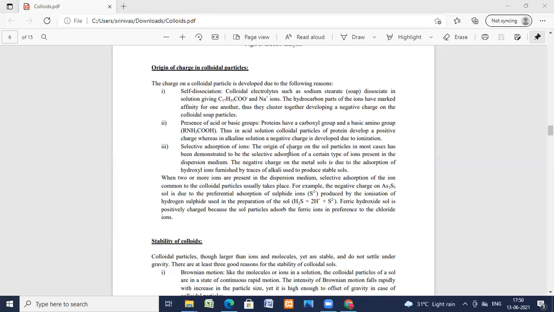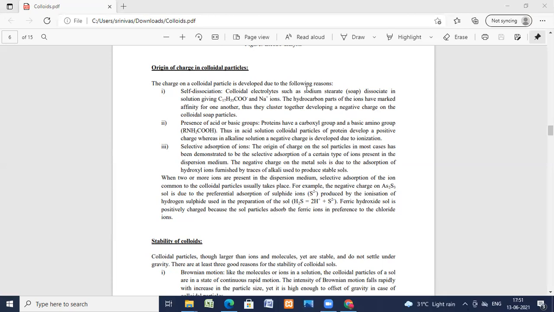The origin of charge on the soil particles, in most cases, is said to be selective adsorption due to the adsorption of certain types of ions present in the dispersed medium. So the ions come from the dispersed medium and thereby you get the charge on the colloid. The negative charge on the metal sols is due to the adsorption of hydroxyl ions, furnished by traces of alkali used to produce stable sols.